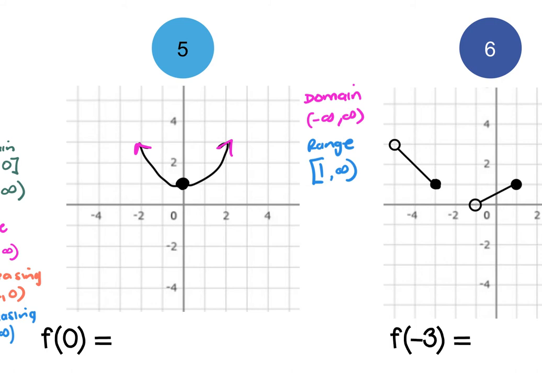Okay, increasing, decreasing. So start from the left. This section would be decreasing. The x would be -infinity to 0. And then my graph changes direction, and that would be increasing from 0 to +infinity.